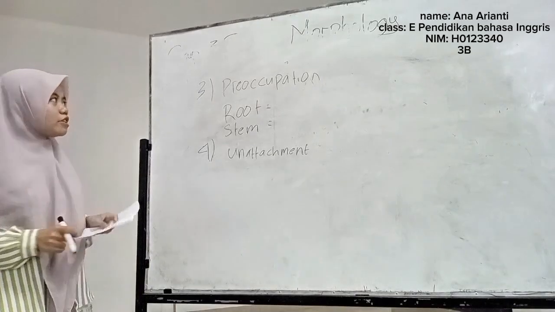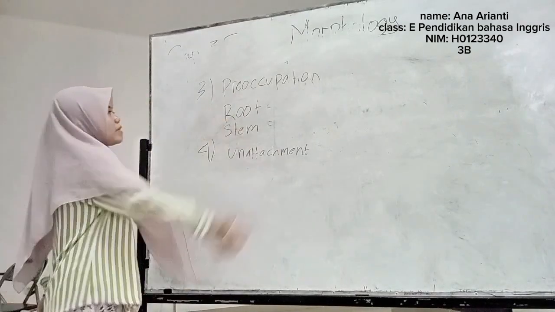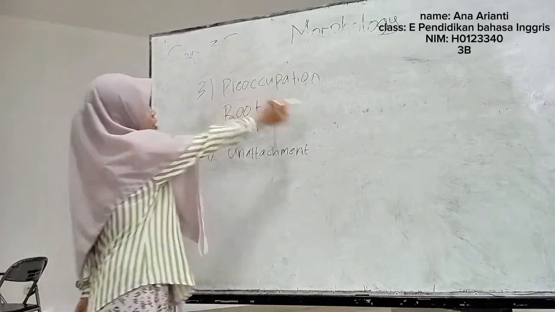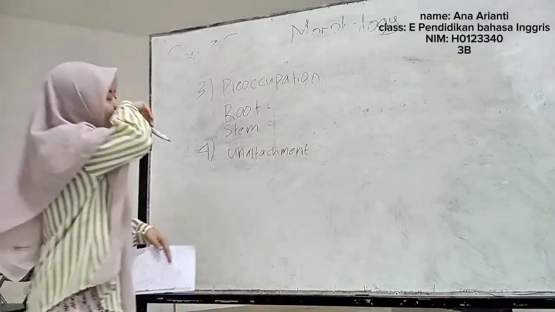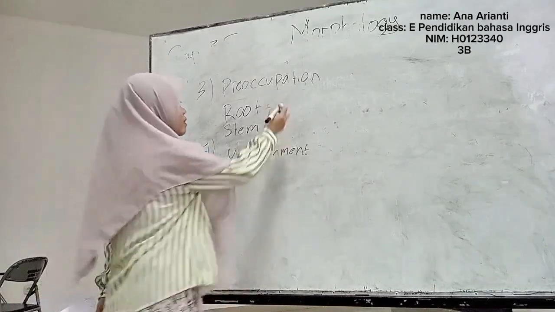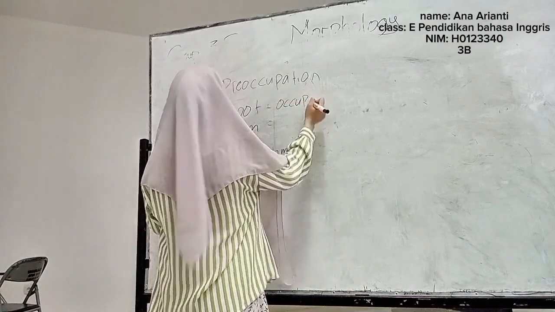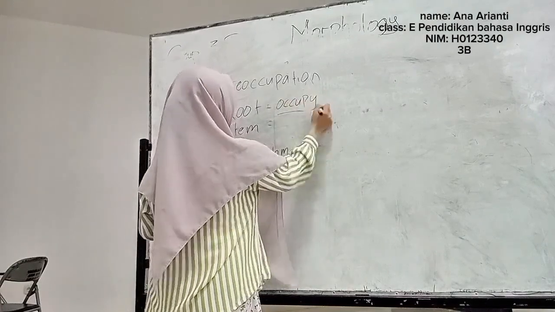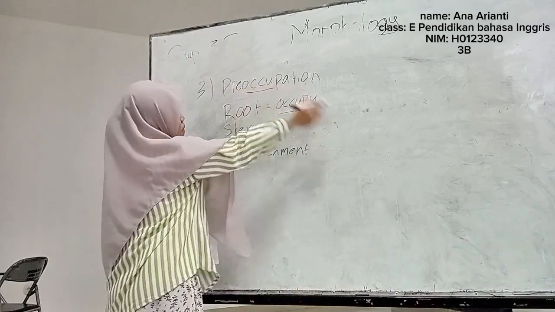Lalu selanjutnya di nomor 3. Nah, di nomor 3 ini kita akan menentukan root, stem, dan base dari kata preoccupation. Nah, yang pertama itu root. Nah, root di sini adalah akar kata. Nah, akar katanya di sini yaitu occupy. Nah, occupy di sini diambil dari pertengahan kata preoccupation.